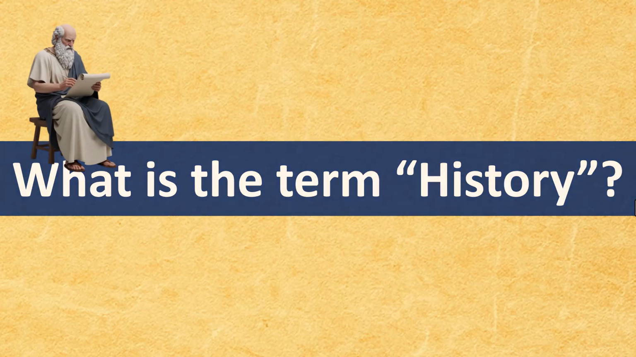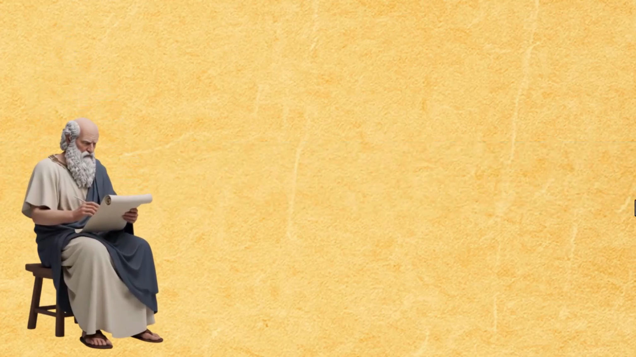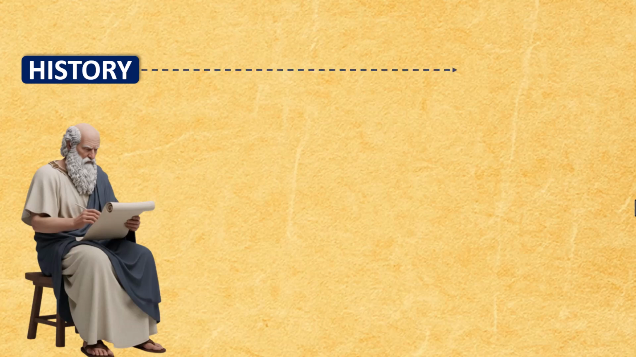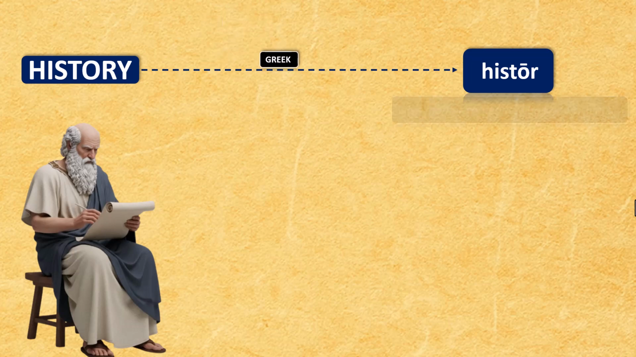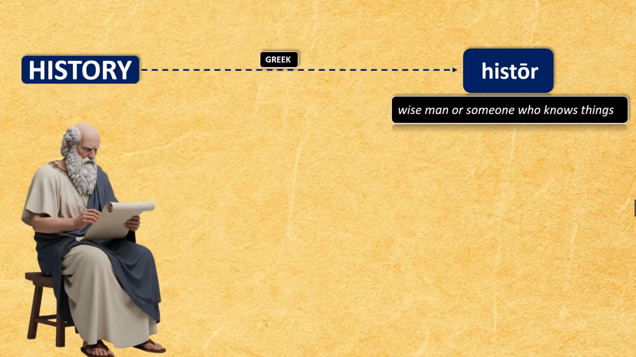So in this part, we will learn what is the meaning of history. The word history comes from the ancient Greek word called histor. Histor actually means learned or wise man. So this is the wise man and his name is Histor.